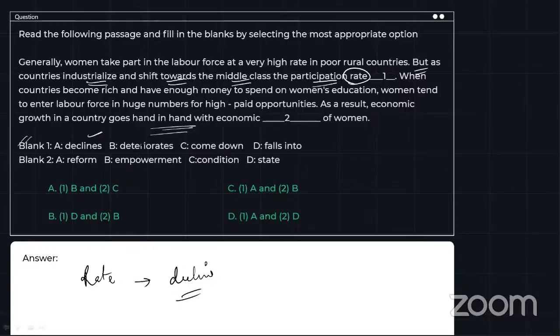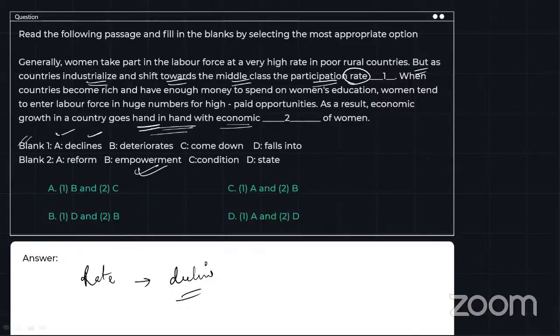That means that if the economic growth of a country is going up, the economic empowerment of the women will also go up, right? That means both are on the positive side. They go hand in hand: if one is negative, the other is negative. If one is positive, the other is positive as well. All right. So we are going to go with a positive term, that is empowerment.